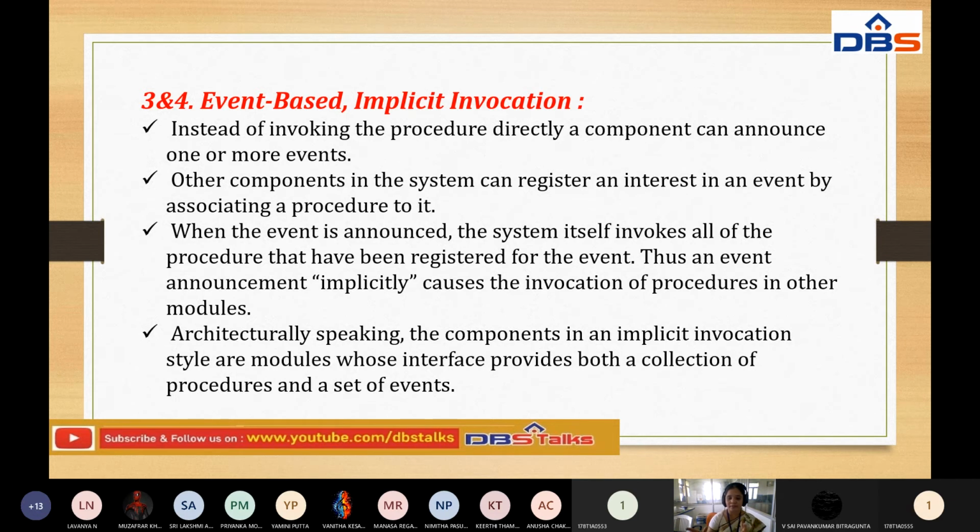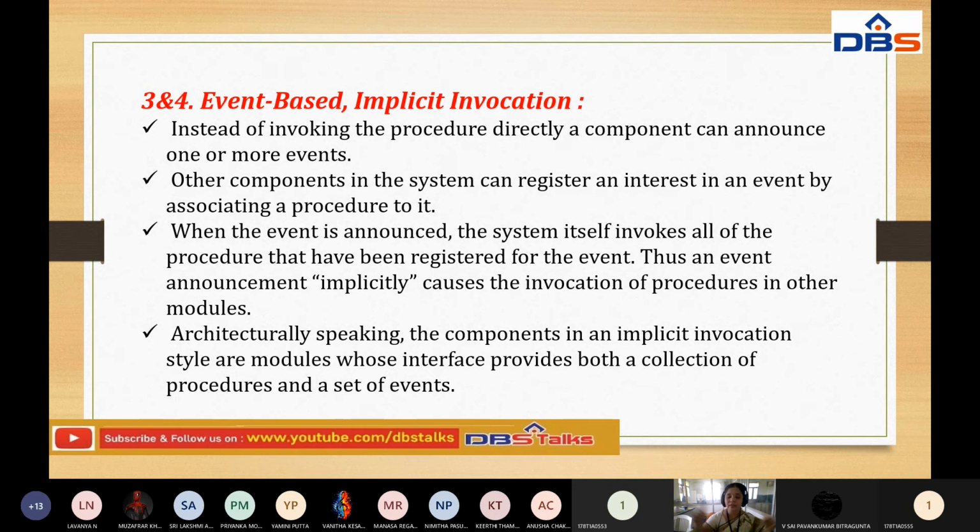Definitely, as I said in the real-time example, automatically and implicitly they can invoke together, according to the other modules. Architecturally speaking, the components in an implicit invocation style are modules whose interface provides both a collection of procedures and a set of events. Now, how do they perform these events and how do they communicate with each other? They can also perform some procedures according to the set of events.